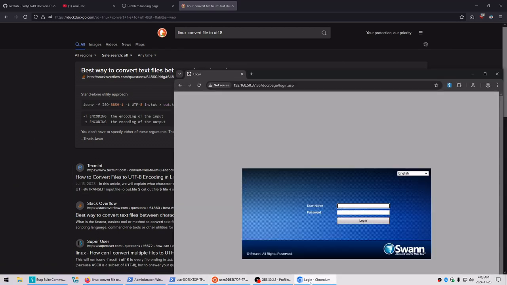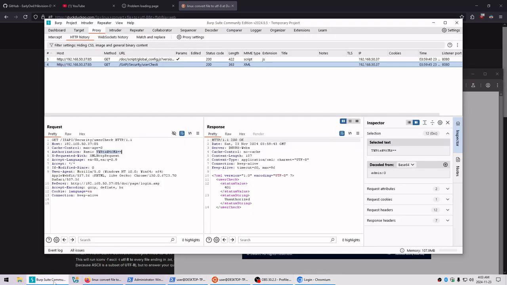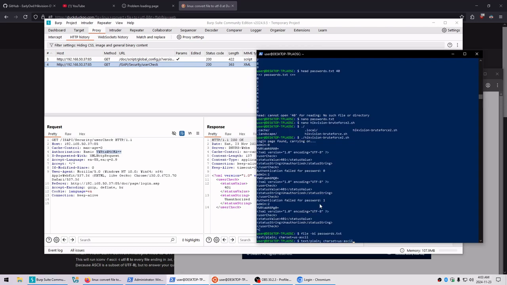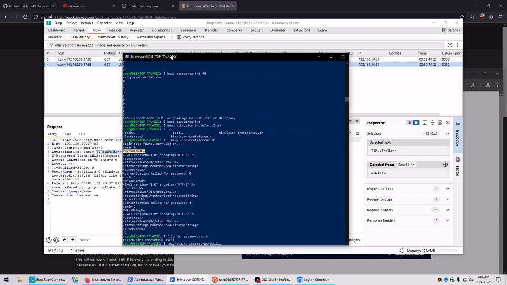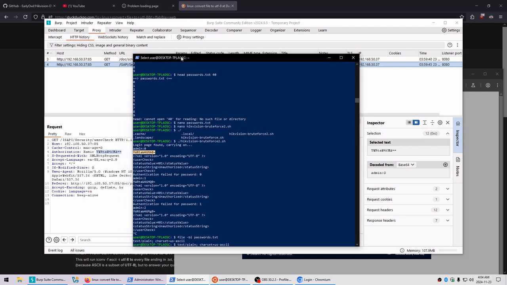So just to check, I put in admin with my very starting number of 0, and I checked this against what it's actually spitting out. Right here, admin 0. If you compare this string to that string, it's almost there, but it just ain't quite.